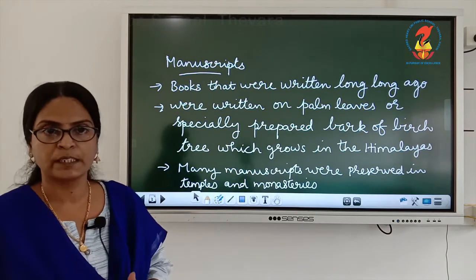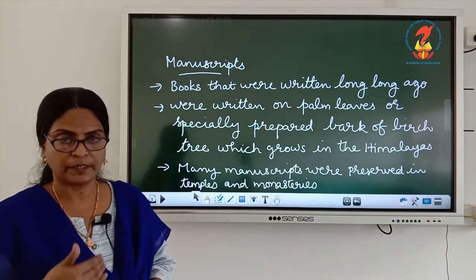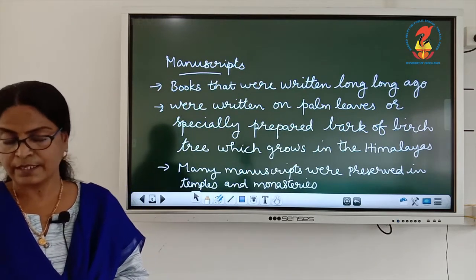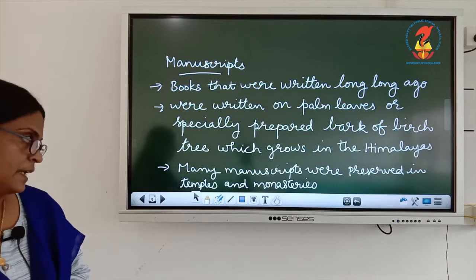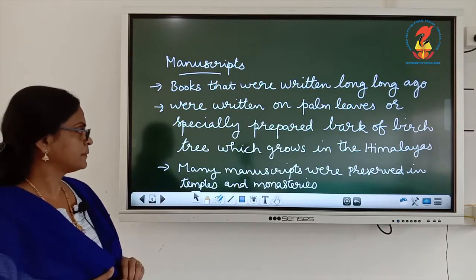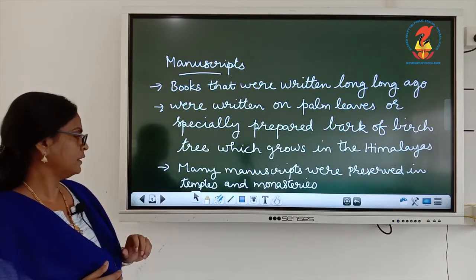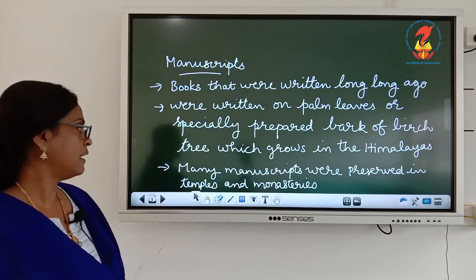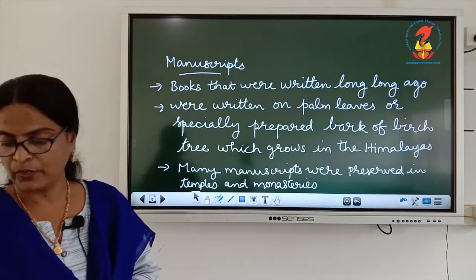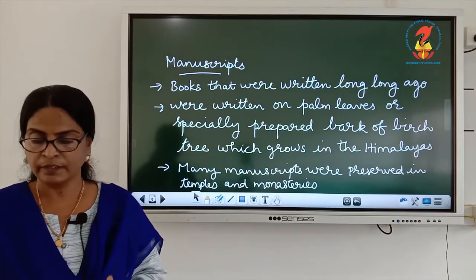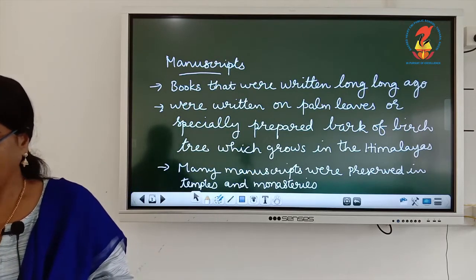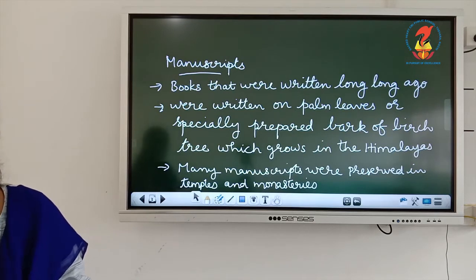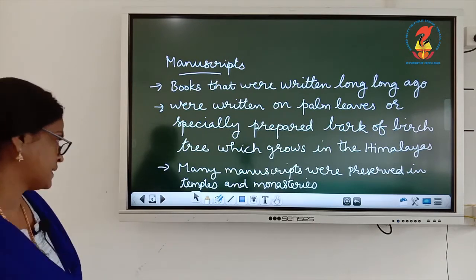Some of the manuscripts were eaten up by the insects and some were destroyed, but still many manuscripts were preserved in temples and monasteries. They have survived, and these books dealt with all kinds of subjects.